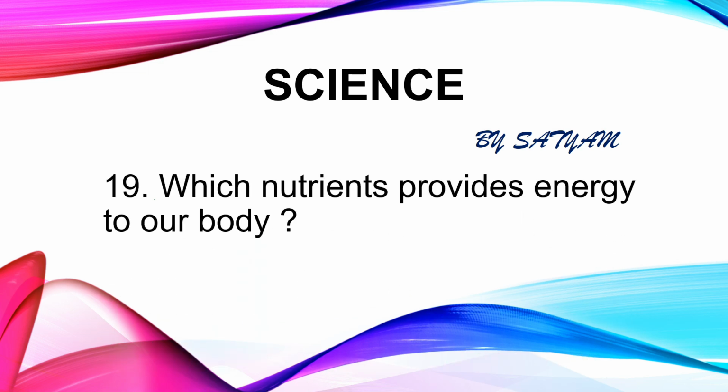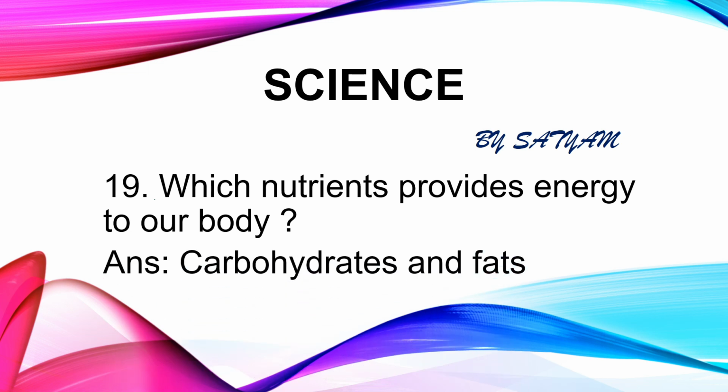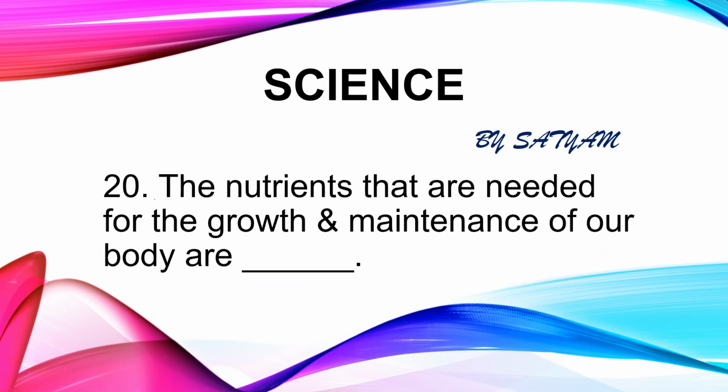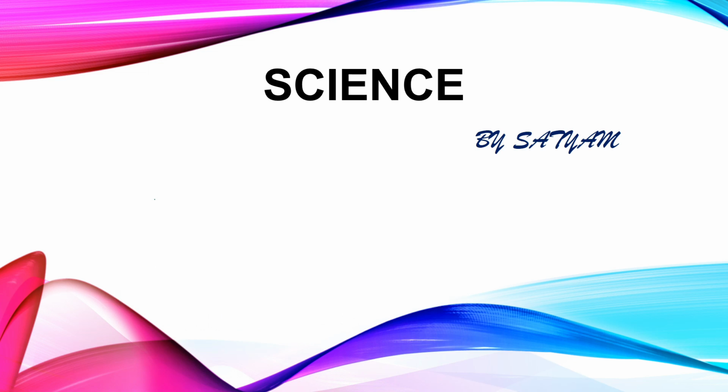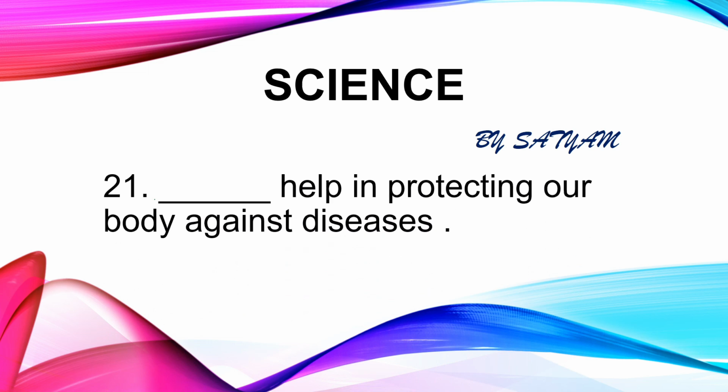The next question is, which nutrients provide energy to our body? The answer is carbohydrates and fats. The next question is, the nutrients that are needed for growth and maintenance of our body are dash. The answer is proteins and minerals. Proteins are needed for the growth and repair of our body. The next question is, dash helps in protecting our body against diseases. The answer is vitamins. Vitamins also help in keeping our eyes, bones, teeth and gums healthy.